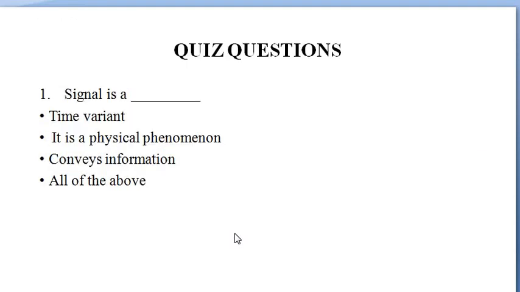Quiz question. A signal is a physical phenomena.